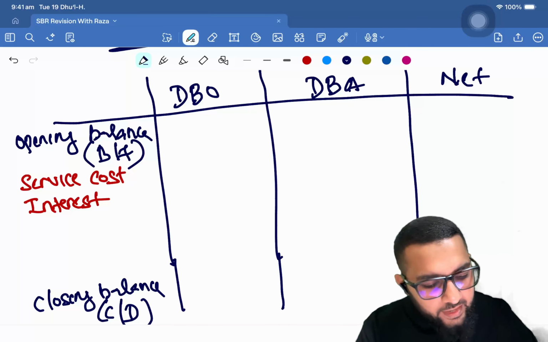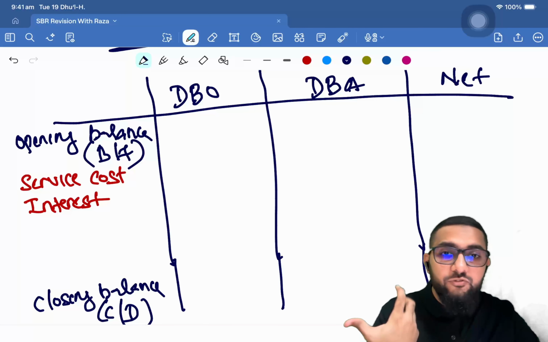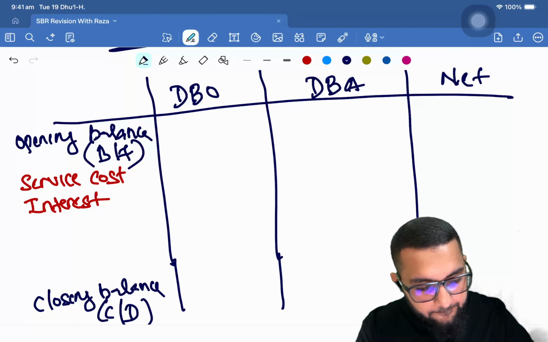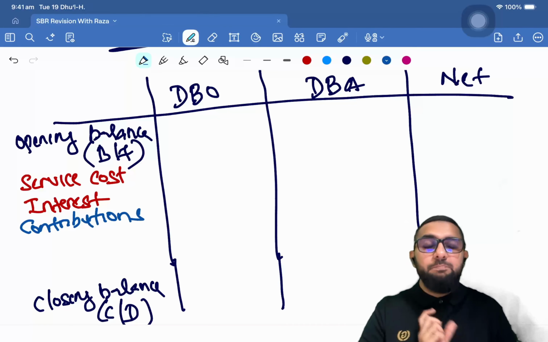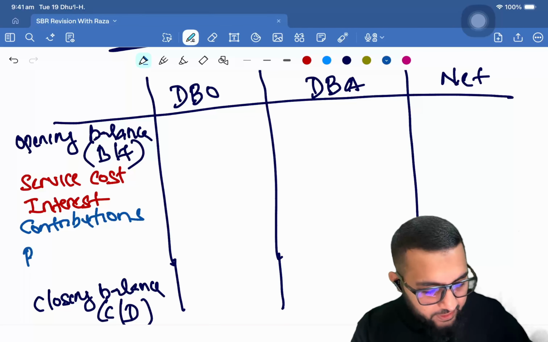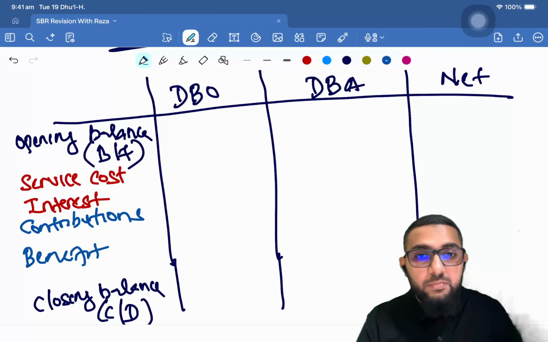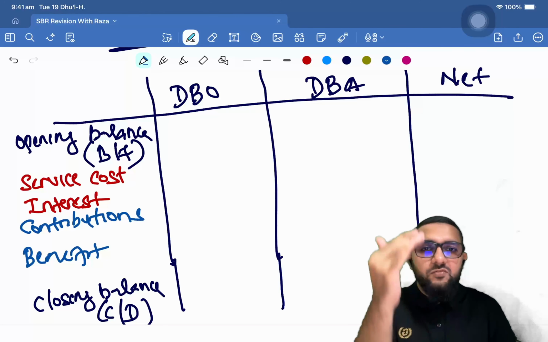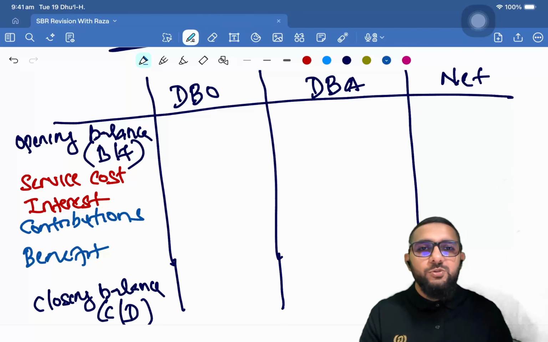Okay. Then you will have paid contributions. Okay, you will have paid benefits, right? Contributions is where the organization pays cash to the net asset, right? And then benefits paid, meaning let's say someone becomes entitled, so if the organization is paying for them, that reduces their liability as well as reduces their plan assets. Okay, so a good example is gratuity or pension scheme.